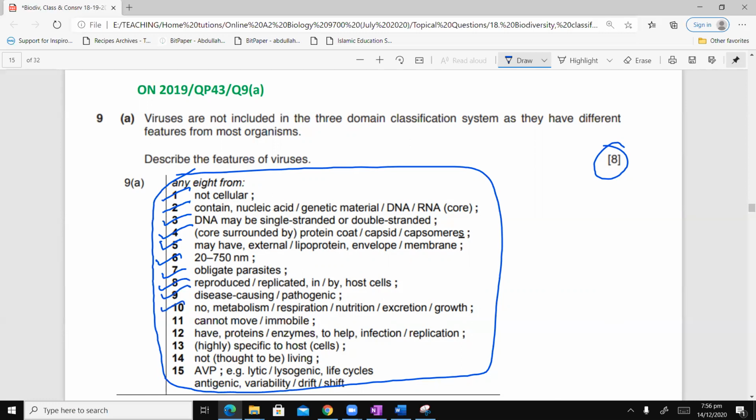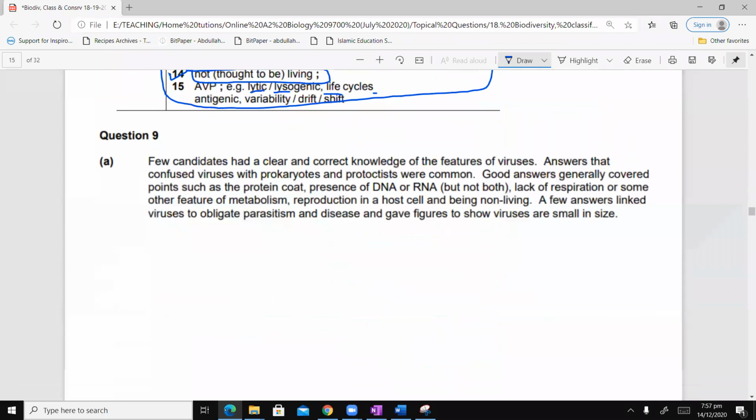They don't have their own metabolism. They rely on the host cells. Cannot move. Have proteins. Enzymes help in infection, highly specific to host cells. Yes, again, this is something that I didn't mention. Not thought to be living. This is the same as the not cellular point. And any valid point, lytic, okay he also gave the point of lytic and lysogenic life cycles. Wow, so generous. And that is a long detail, I won't go into it. That's the way they reproduce.